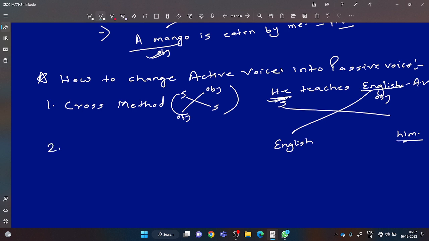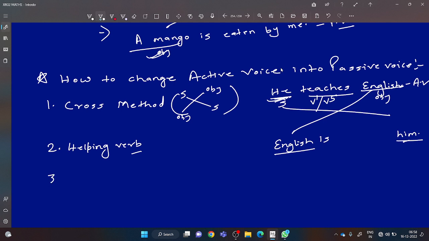So first is cross method. Second one is, dear students, helping verb is given according to tense. So this is present indefinite tense. Do you know subject plus V1 or V5 plus object? So English will take is or are? Is. The helping verb of present tense, or basically present indefinite tense, is MR.